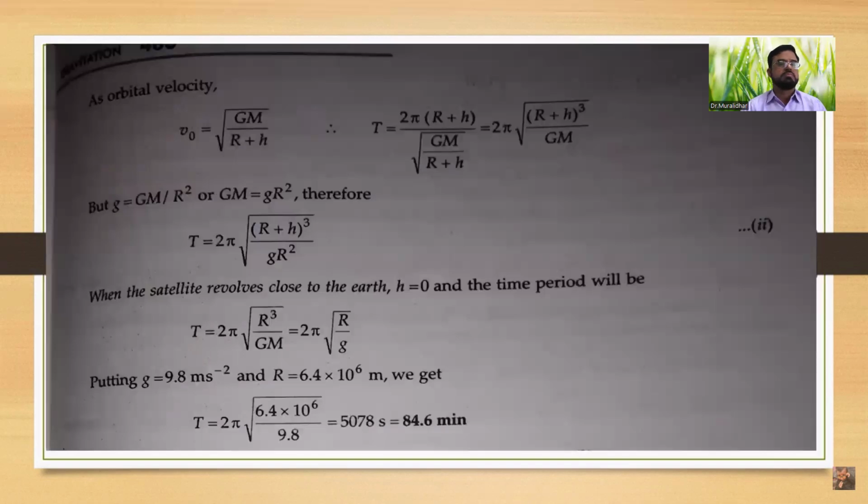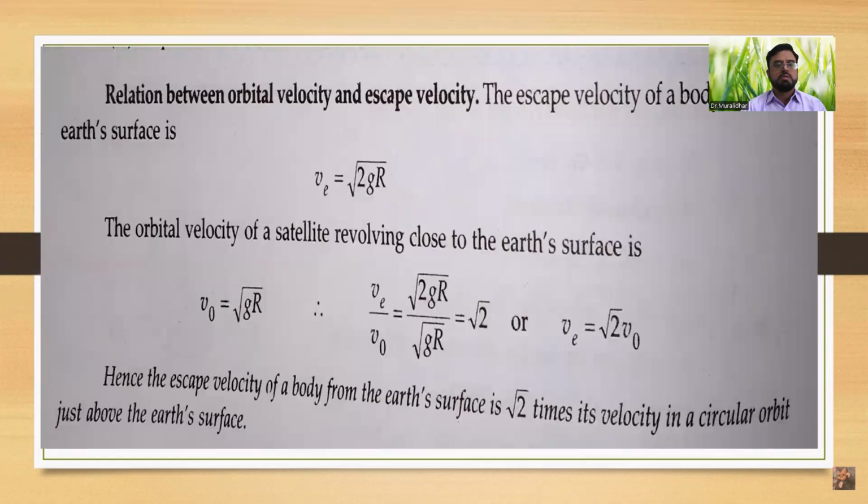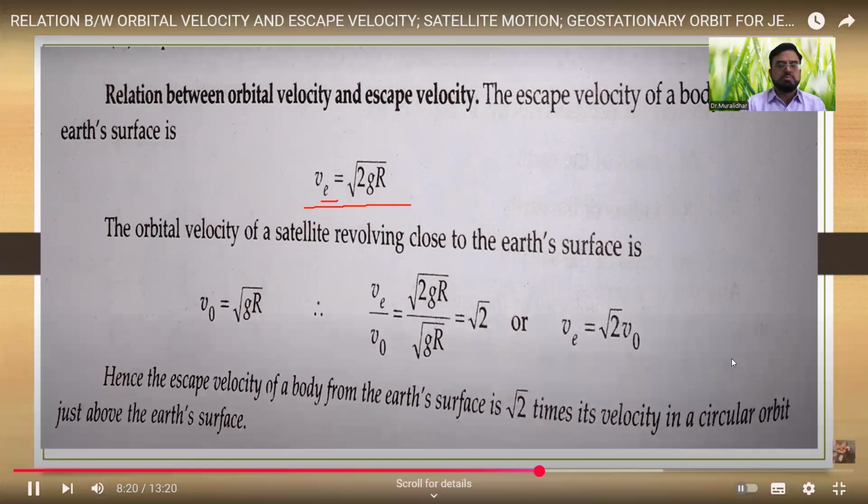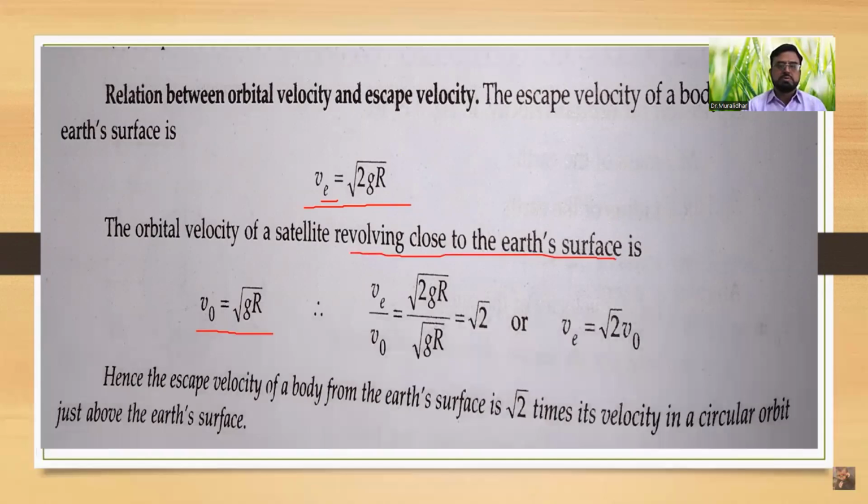Next topic is the relation between orbital velocity and escape velocity. We know that the escape velocity of a body from the Earth is given by the relation VE is equal to under root of 2GR. Here the subscript E signifies escape velocity, and the orbital velocity of a satellite revolving close to the Earth's surface is given by V naught is equal to under root of GR.